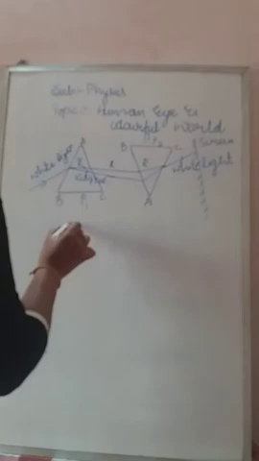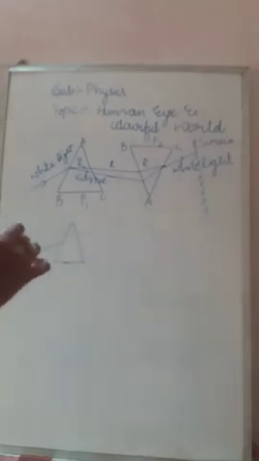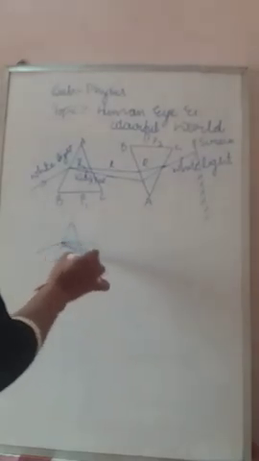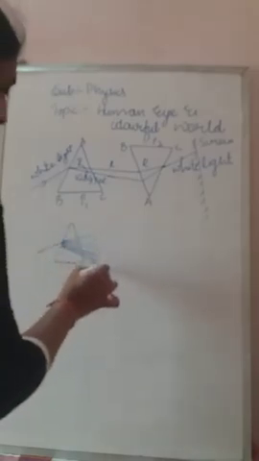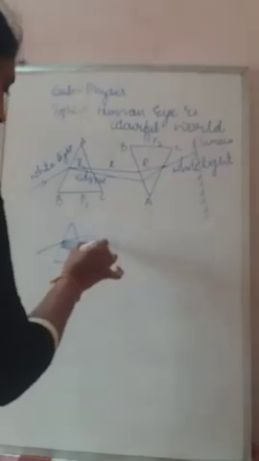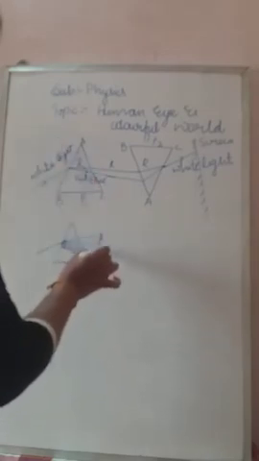Dispersion means when white light passes through the prism, it splits into 7 constituent colors when it comes out. That is called dispersion. Which are those 7 constituent colors? They are VIBGYOR. Always write VIBGYOR from down, not from up. Keep in mind VIBGYOR: violet, indigo, blue, green, yellow, orange and red. Total 7 constituent colors are formed, that is called dispersion.